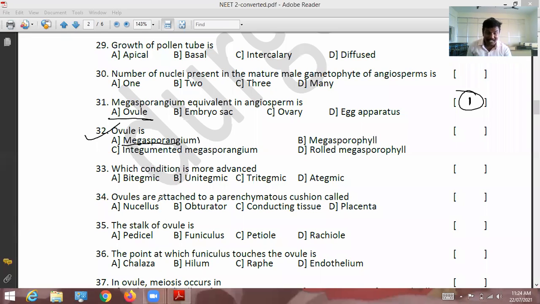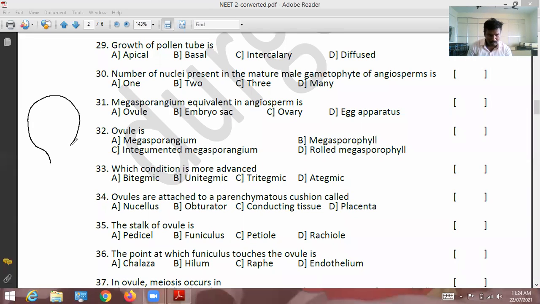Here, the remaining options we have to see. Megasporangium, megasporophyll, integumented megasporangium, rolled megasporophyll. See, here 4 options are given. I will draw the ovule diagram, and you have to find the answer.